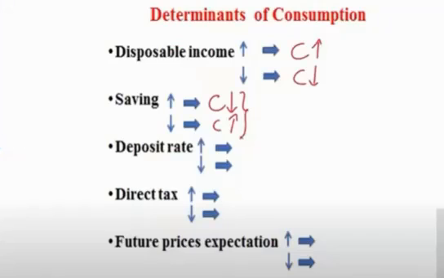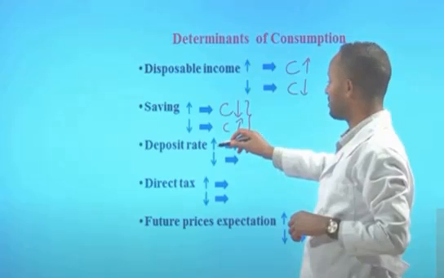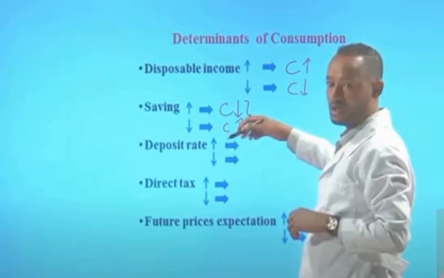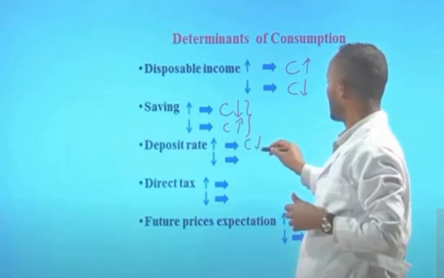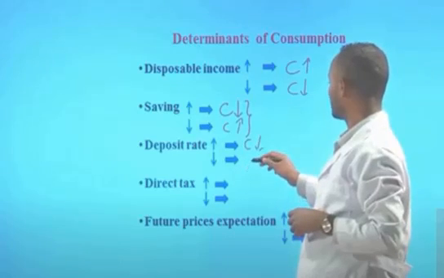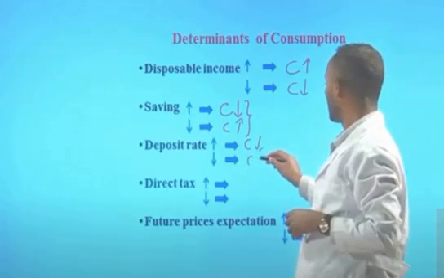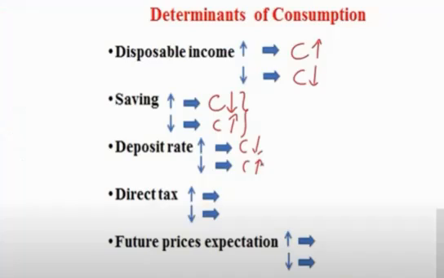The other determinant is deposit rates. If banks offer higher deposit rates, people tend to save more now, and if people tend to save more now, then their consumption will decline. And with the decline in deposit rate, the total consumption spending will increase. So again, there is an inverse relationship between the changes in the direction of deposit rates and consumption spending.